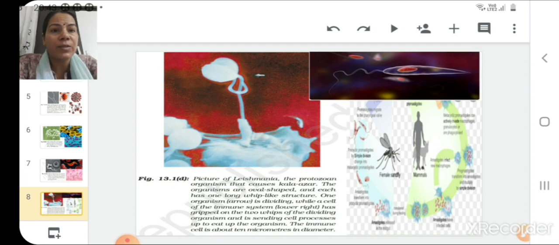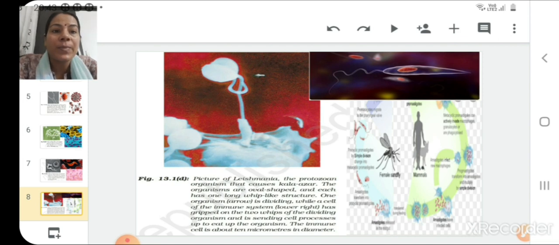Here in this slide you can see the picture of Leishmania, the protozoan organism which causes a disease known as Kala Azar. The organisms are oval shaped and each has one long whip-like structure.